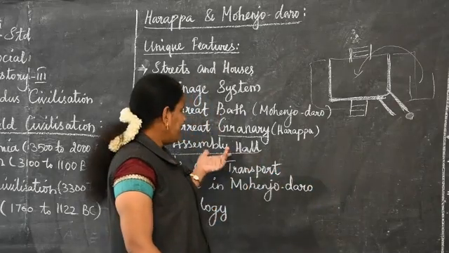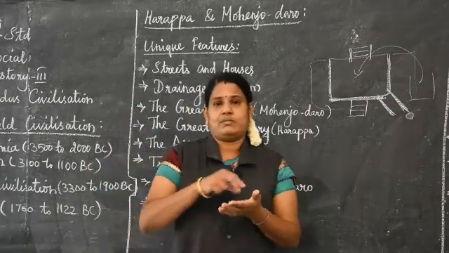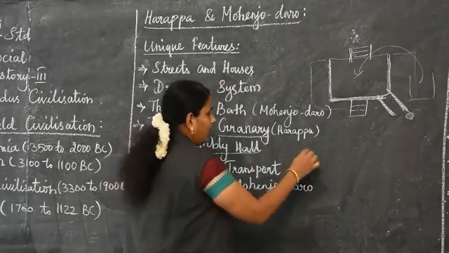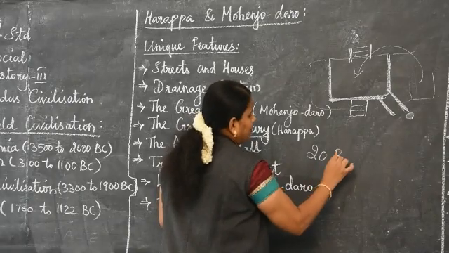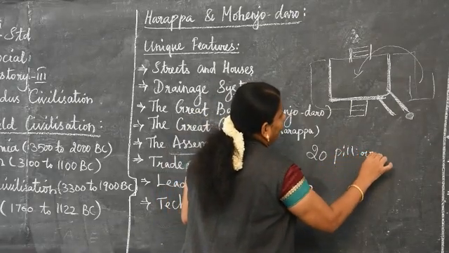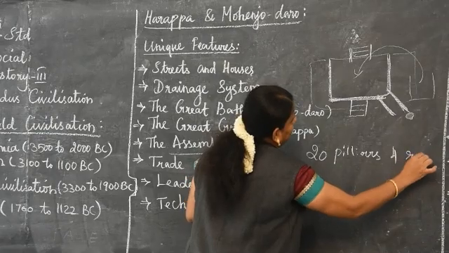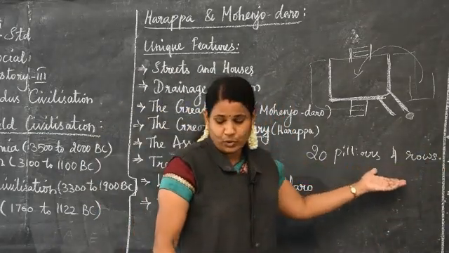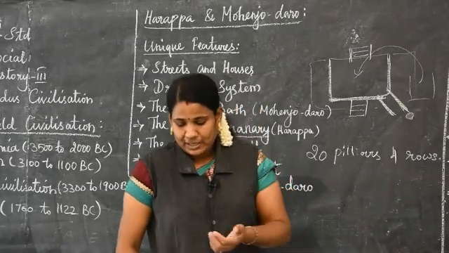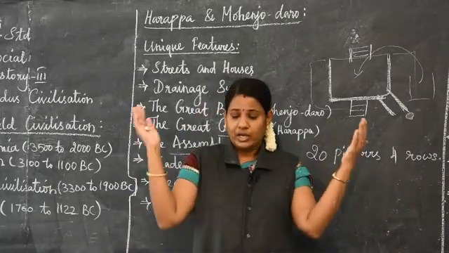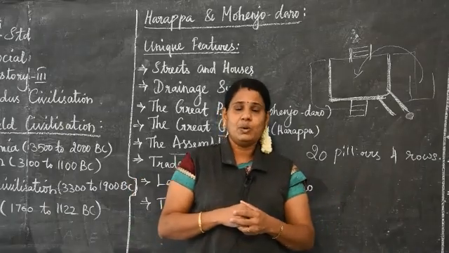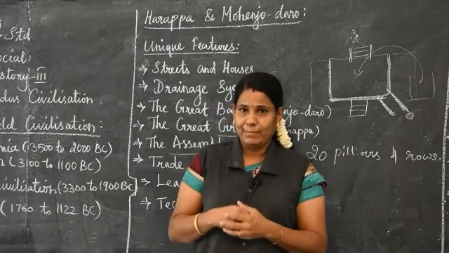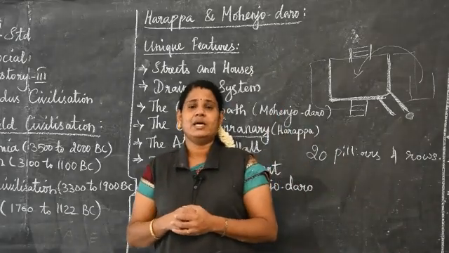What is the unique feature of the assembly hall? They used 20 pillars in 4 rows. We can see that. The main thing is the 20 pillars in 4 rows. The assembly hall was another huge public building at Mohenjo-daro.